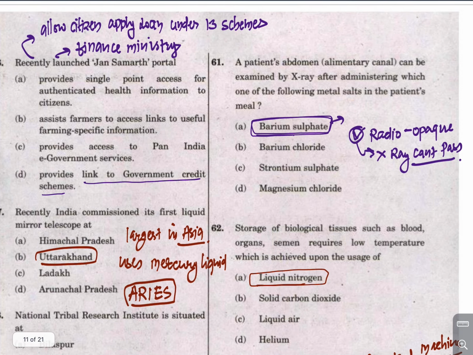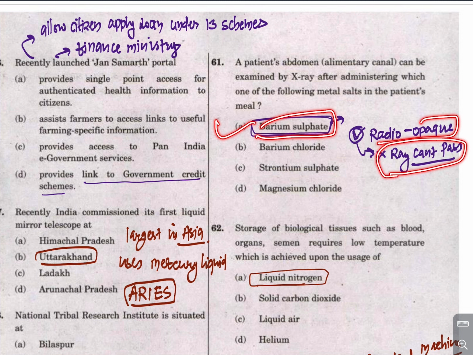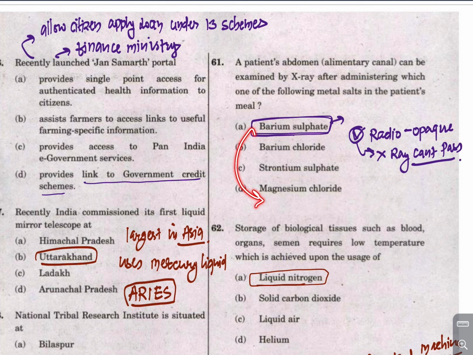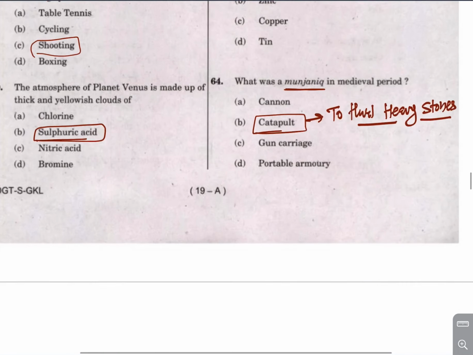Now a patient with an abdomen problem, right? You know that before performing an abdominal X-ray, the doctor administers the patient a certain amount of barium sulfate, right? Now barium sulfate is radio opaque. It allows us to see various areas of the stomach very clearly, right? So it allows us to see damaged tissue or any obstructions in the stomach. So that is barium sulfate.